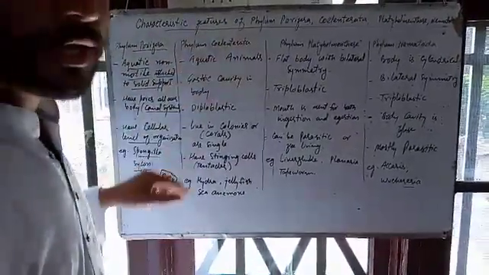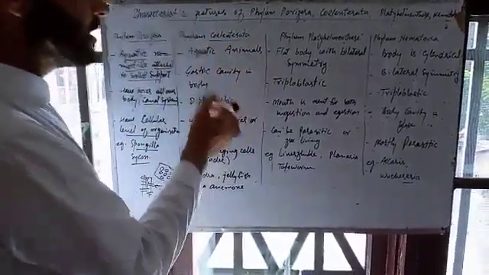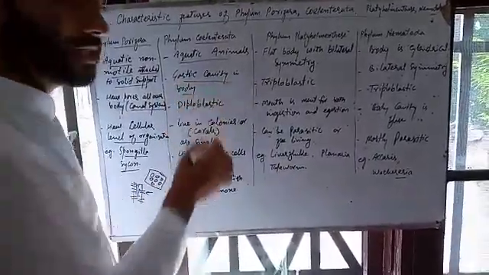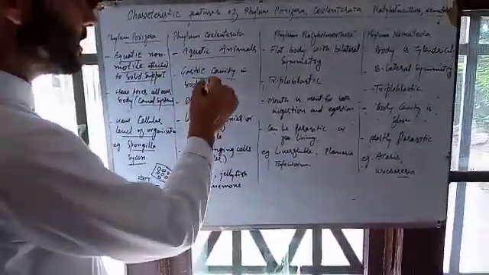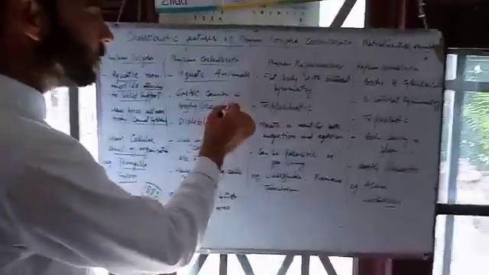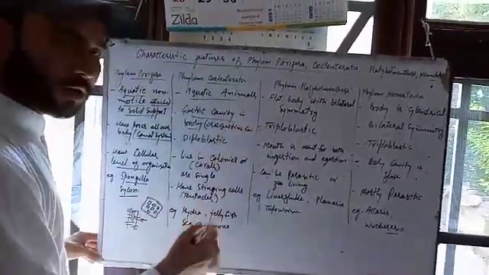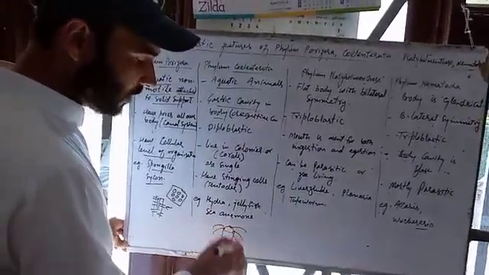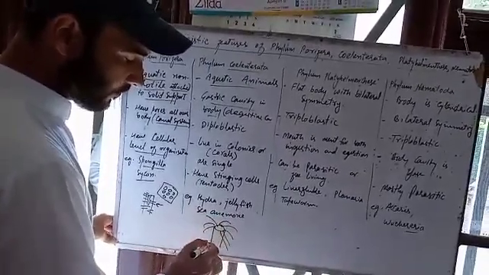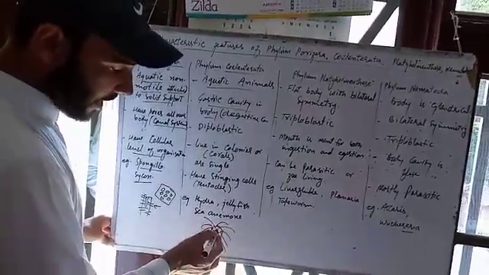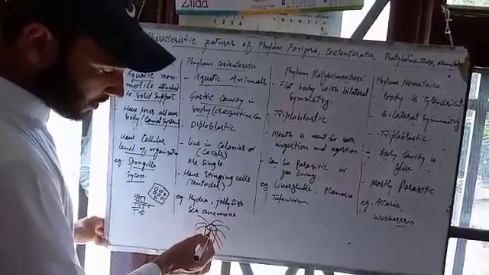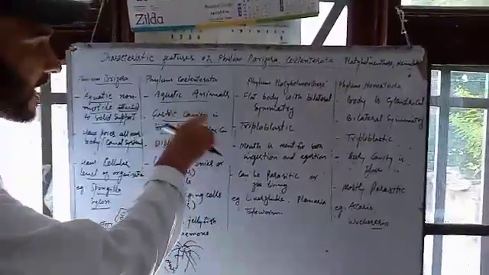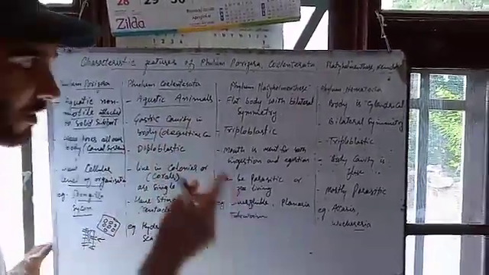Next is phylum Coelenterata. These are also aquatic animals, living in water. A gastric cavity is present. That means they have a digestive cavity. For example, Hydra is like this, having a mouth-like structure, and these are tentacles. It is not a mouth but a mouth-like structure. That means a gastric cavity, or digestive cavity, is present.